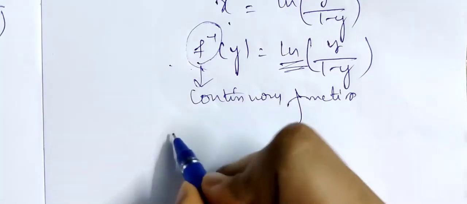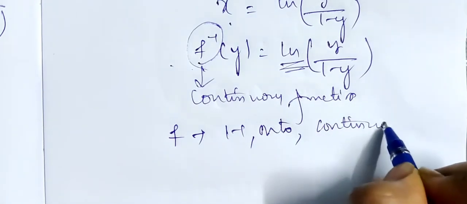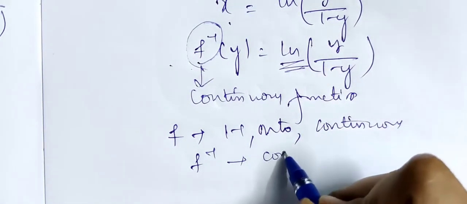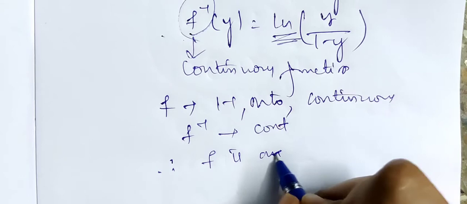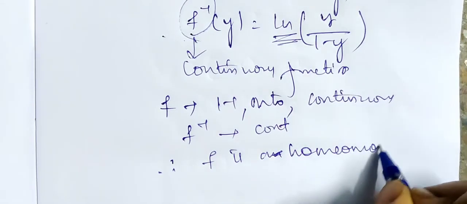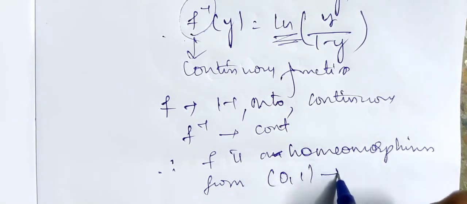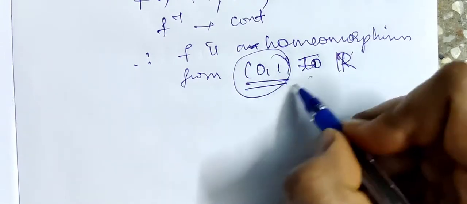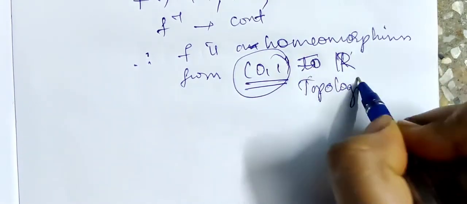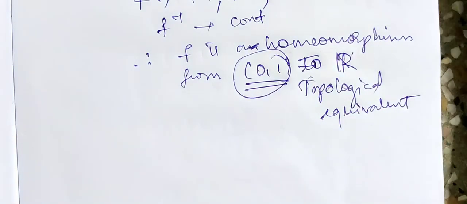Hence, we got f is 1-1, onto, f is continuous, and f inverse is also continuous. Therefore, f is a homeomorphism. f is a homeomorphism from the open interval (0, 1) to R. Therefore, we obtain that the open interval (0, 1) is topologically equivalent to R. Did you understand how to solve this problem?